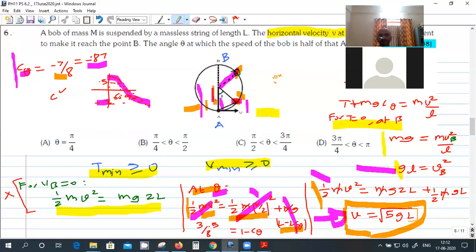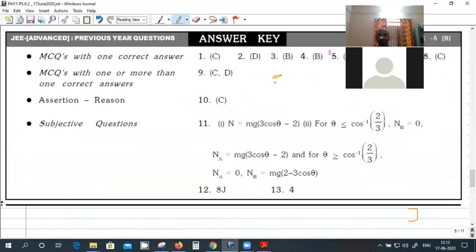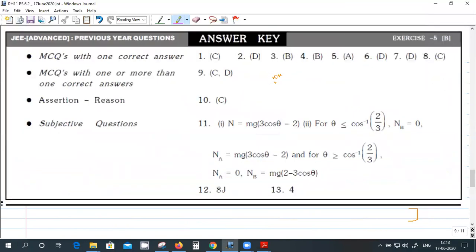So at minus 0.7, the angle is 3 pi by 4. And this is minus 0.87, so it should be somewhere here, further down. So it is greater than 3 pi by 4 and less than pi. So the answer should be this one. Okay, sir. This is D.